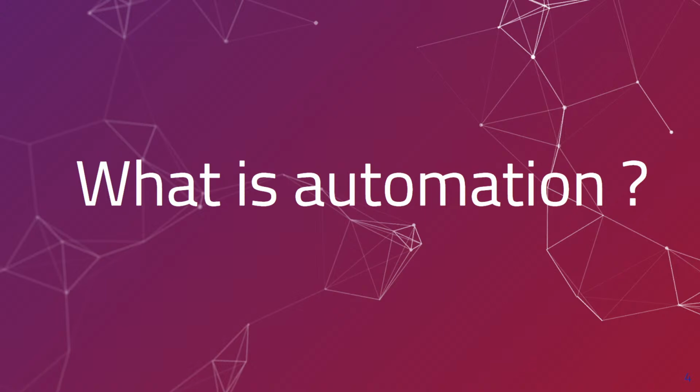So the first question is, what is automation? The technique of making a process or a system operate automatically is automation. And in today's session, we'll be seeing how we can achieve this automation using Python. So why Python? First, it's easy to learn and write. Second, and the most important one, is the rich library of packages that Python supports. And third, it supports object oriented programming and functions as well.